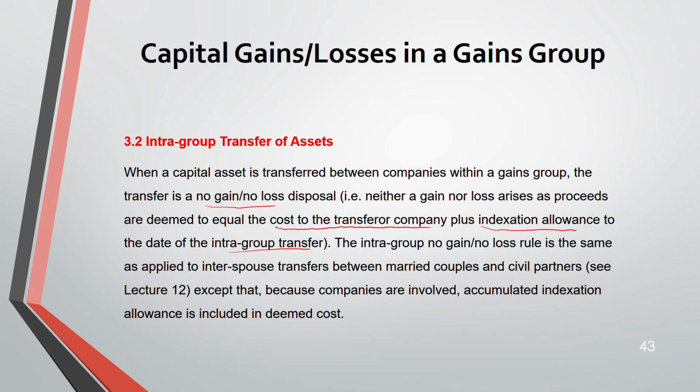Now, the intragroup no gain, no loss is the same as applied to spouses, inter-spouse transfers between married couples. This I've covered in lecture 12 when I was explaining capital gains tax. When I introduced you to CGT, I told you any transfer between spouses is also at no gain, no loss, where the cost of the spouse who is disposing would be the cost to the spouse who is taking over. Except that time indexation allowance was not added because that was not a company. Here indexation allowance is added because it's a company.